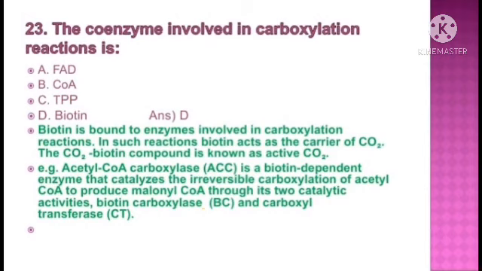Question number 23. The coenzyme involved in carboxylation reaction is. The answer is option D, biotin. Biotin is bound to enzymes involved in carboxylation reactions. In such reactions, biotin acts as the carrier of carbon dioxide. The carbon dioxide biotin compound is known as active carbon dioxide. Example, acetyl coenzyme A carboxylase is a biotin-dependent enzyme that catalyzes the irreversible carboxylation of acetyl coenzyme A to produce malonyl coenzyme A through its two catalytic activities, that is biotin carboxylase and carboxyl transferase.